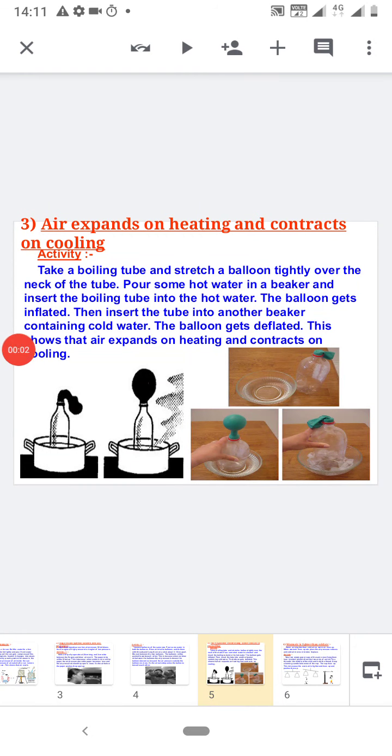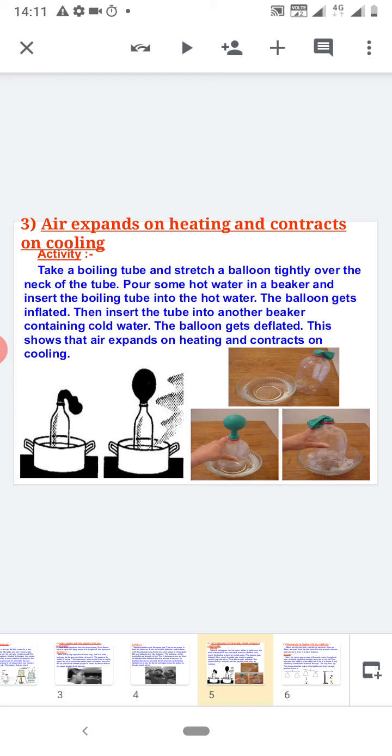Good morning, students. Till now, we have studied two properties of air: that air exerts pressure, and that high speed winds are accompanied by reduced air pressure. Today, we will understand why air expands on heating. For that, we are looking at one activity.